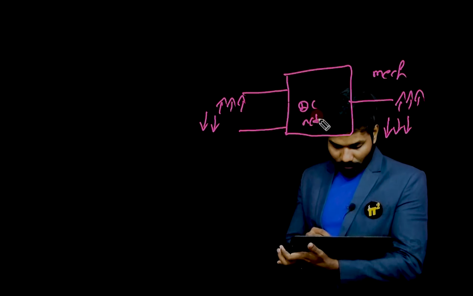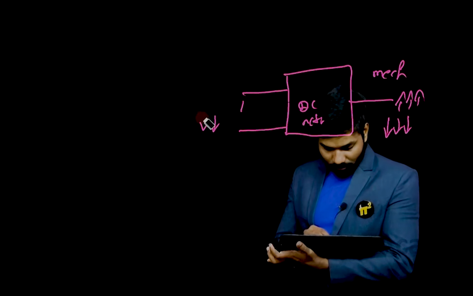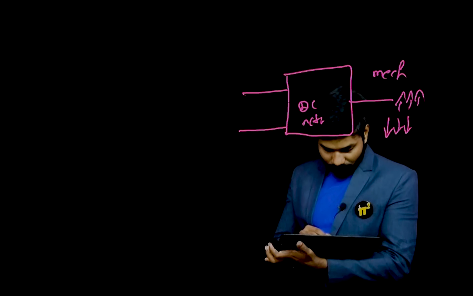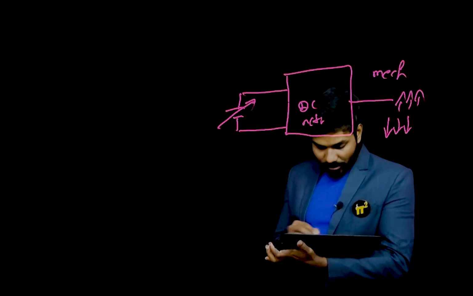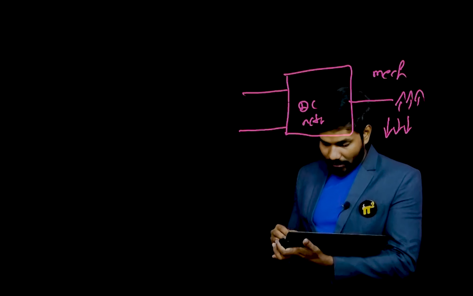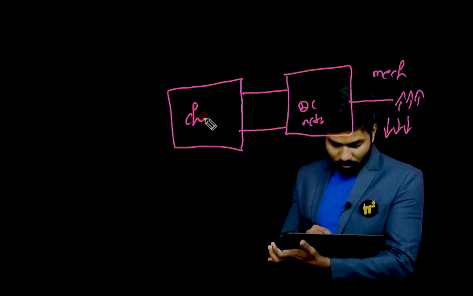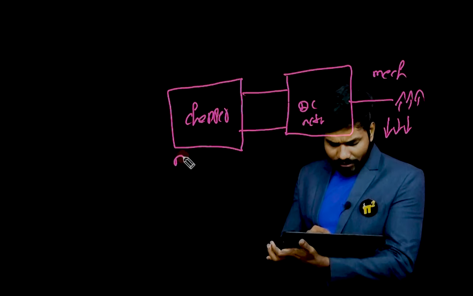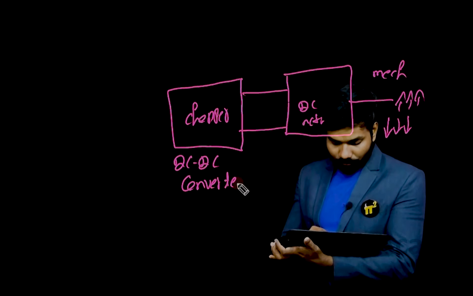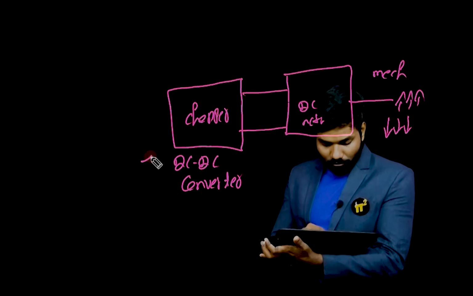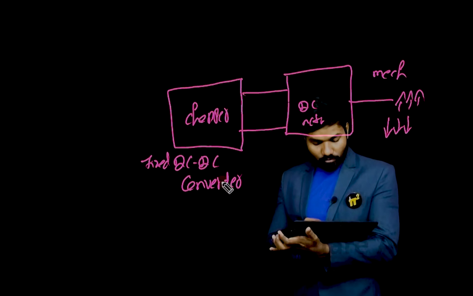Now, how can you get this controlled voltage here? We should get controlled DC voltage, right? So that controlled DC voltage we can get by using a chopper, with the help of a chopper. What is a chopper? It is basically a DC to DC converter. It converts fixed DC to variable DC.